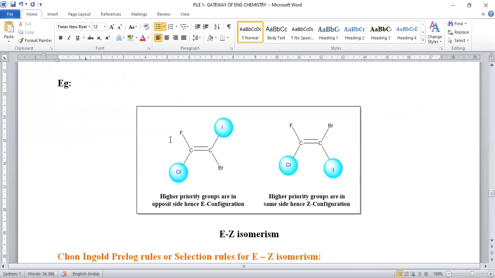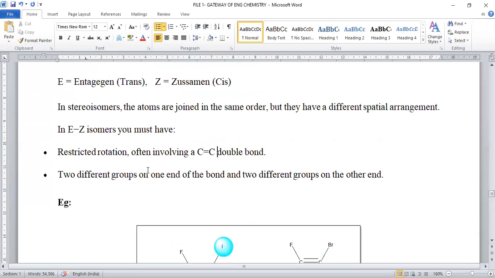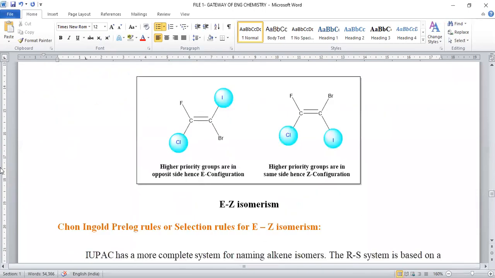Okay. When we are going to assign priority, we have to give numbering to the groups present on one carbon separately and the groups present on the second carbon separately. We are not able to club them as 1, 2, 3, 4 like this. So 1, 2 numbering for one of the carbons, and 1, 2 numbering for the second carbon is required. Okay, so this is the requirement. These are the conditions for EZ nomenclature, right?